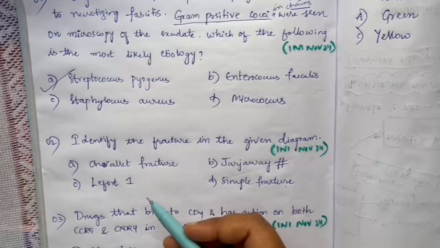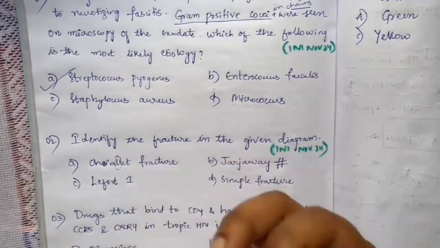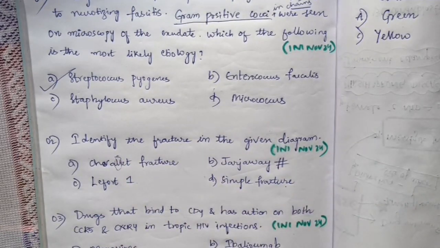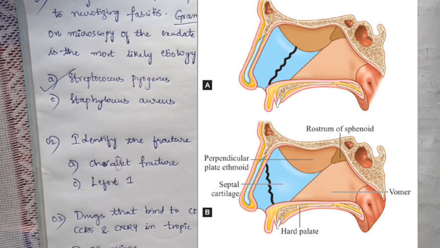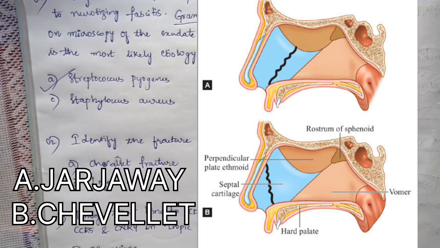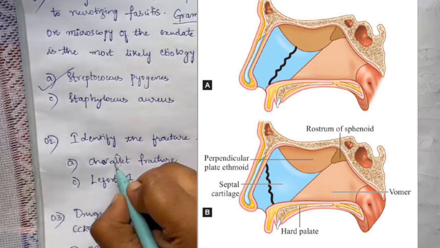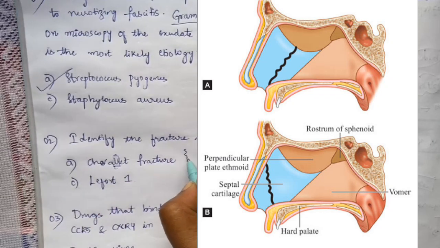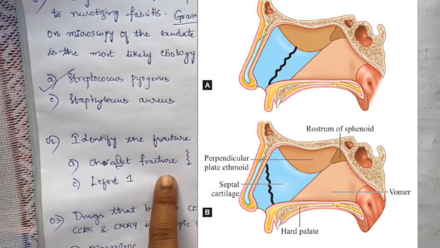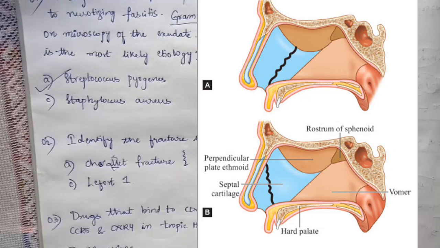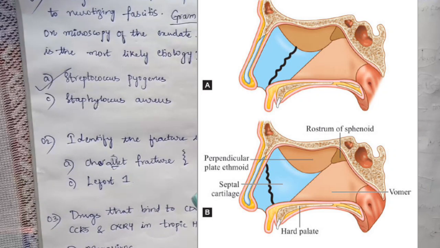Guerin fracture, as there are two L's, is a vertical fracture, like a straight line. The fracture would be like a straight line from up to down. Remember it like that. Whereas the Le Fort fracture is a horizontal fracture, as you can see in the image.